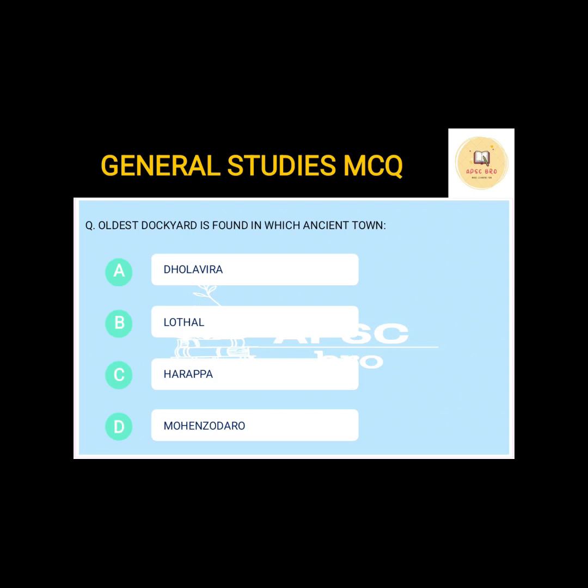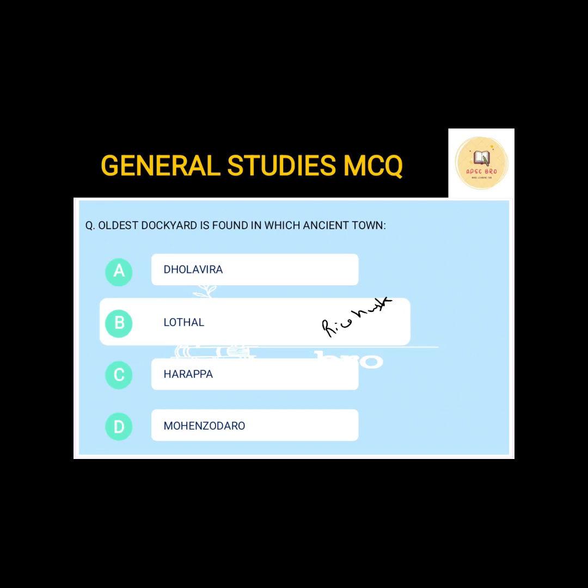We are going to do a completely separate video for the IVC sites and their important features, because it's a very common question in any prelims or MCQ based exam. The answer for this is Lothal. Now from Lothal, it's the oldest dockyard. Also rice husk was found in Lothal. Questions are also asked like which site of IVC did you find rice husk?